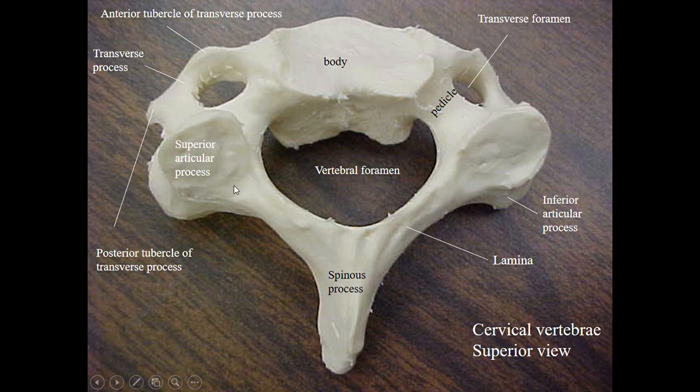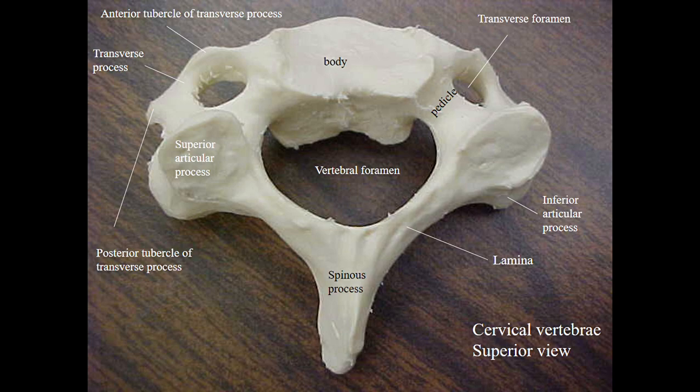In the superior view you can see the superior articular process, which articulates with the inferior articular facet of the C6 vertebra, and the inferior articular process articulates with the first thoracic vertebra.